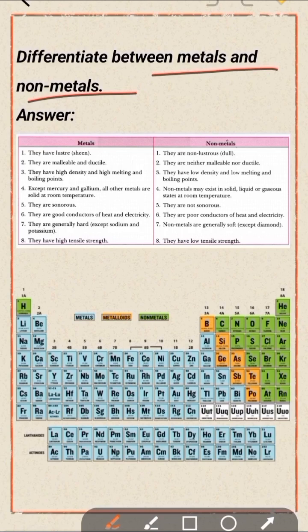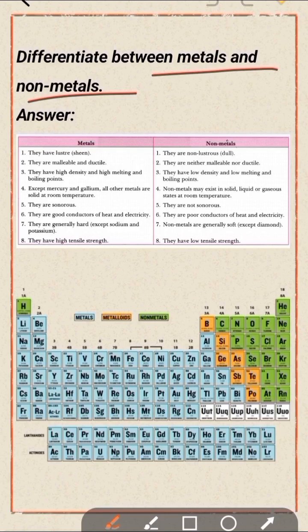Exceptional case for metal: mercury and gallium. Other metals are solid at room temperature, but non-metals exist as solid, liquid and gas at room temperature. Metals are sonorous, but non-metals are not sonorous. Metals are good conductors of heat and electricity, but non-metals are poor conductors of heat and electricity.